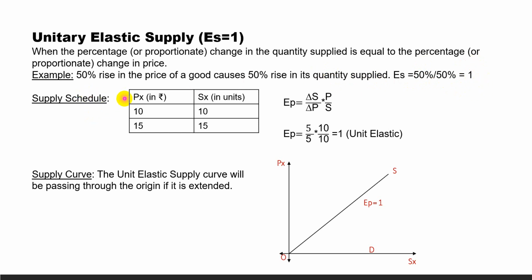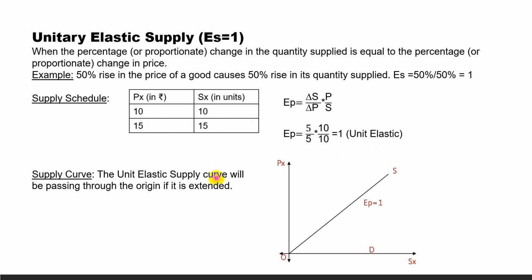Now the supply schedule representing unit elastic: 10 to 15. What is the percentage increase? 50%. Supply 10 to 15, again 50%. So 50% by 50%, Q% by P%, is equal to 1. In the proportionate method, the price elasticity of supply EPS is equal to delta S by delta P into P by S. Delta S 5, delta P 5, original P 10 and original S 10. 10 by 10 is equal to 1, unit elastic.